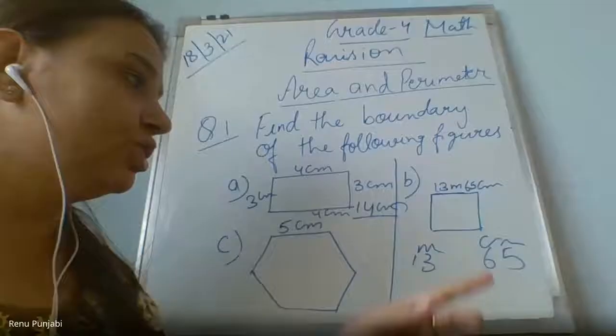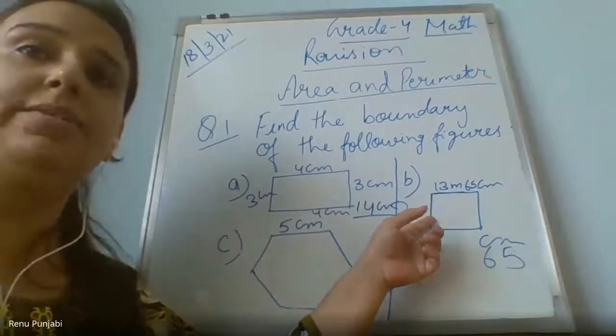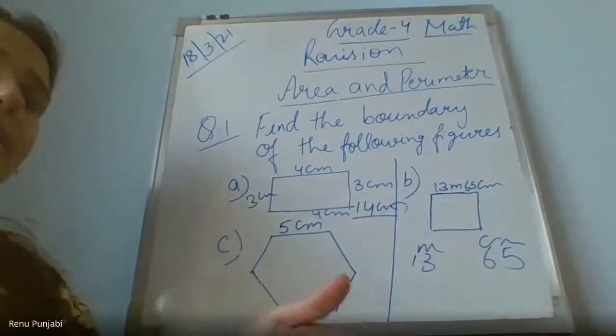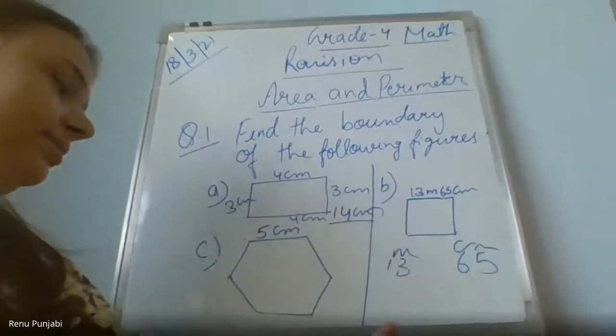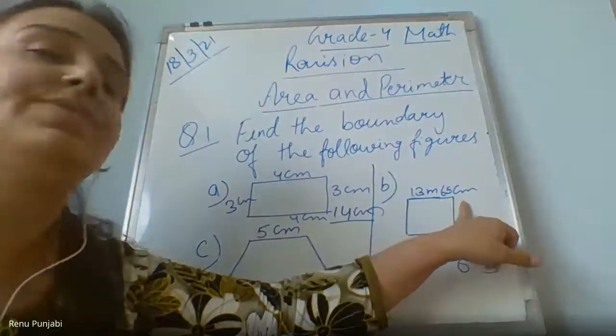Your body is not visible properly. B1 is the square figure, Vihan. And C1 is? Ma'am, what is the length of the square figure? 13 meter 65 centimeter.